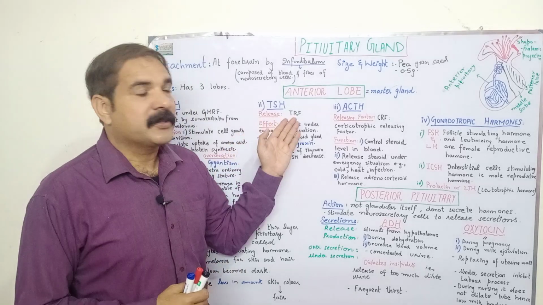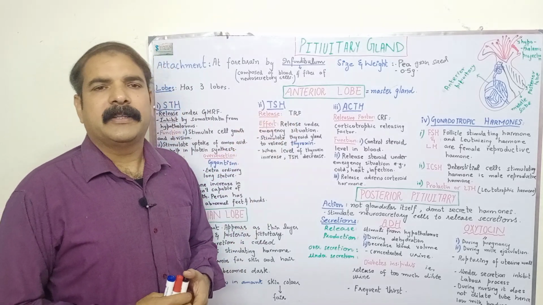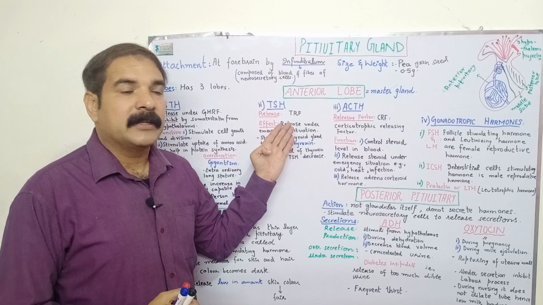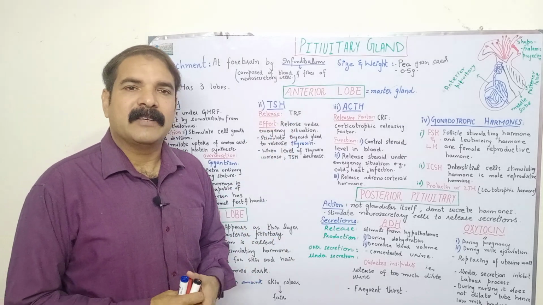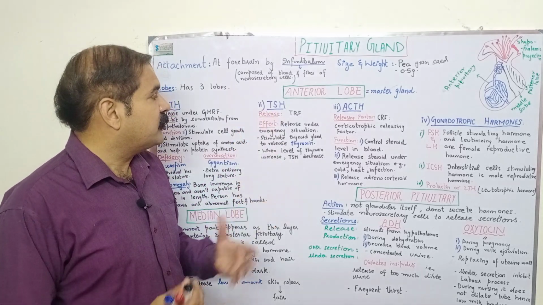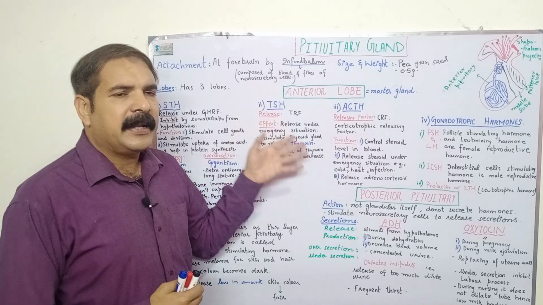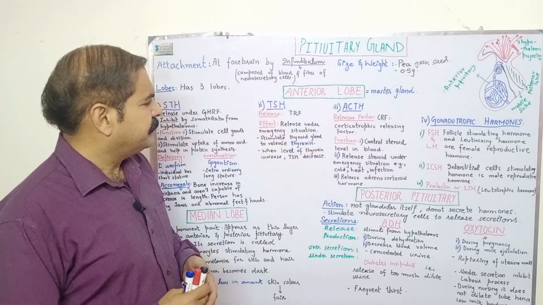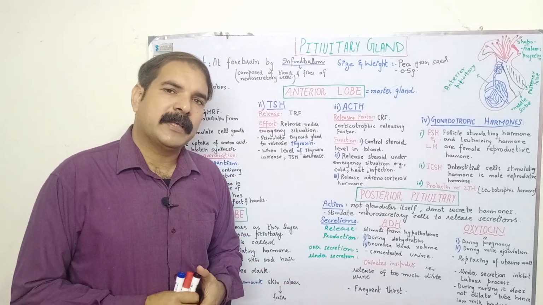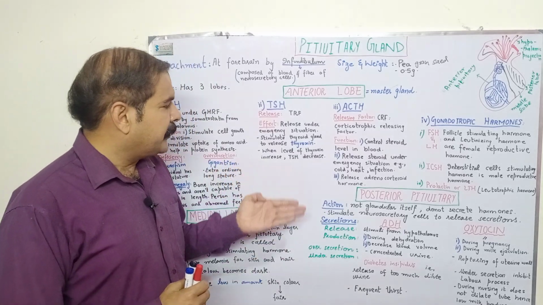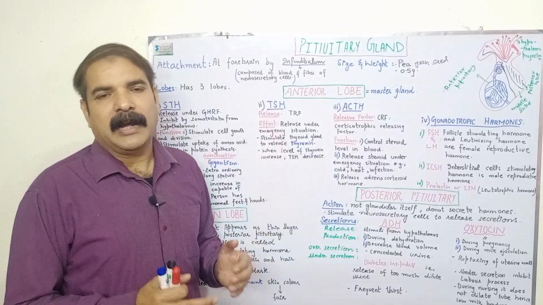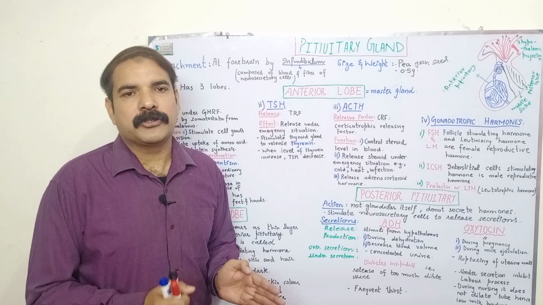The second secretion is the TSH, and TSH stands for thyroid stimulating hormone. It is released under the influence of TRF, which is a releasing factor. What is the function of the TSH? TSH is released under emergency situations. It stimulates the thyroid gland, and the thyroid gland releases the hormone which is called thyroxine. And when the thyroxine level increases, the level of TSH decreases. So thyroxine and TSH have a negative feedback with each other.